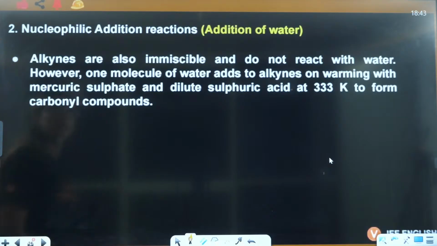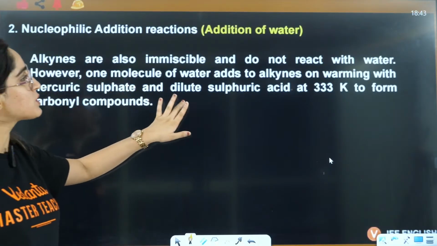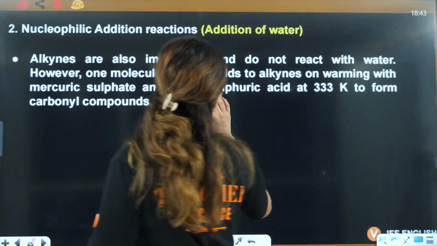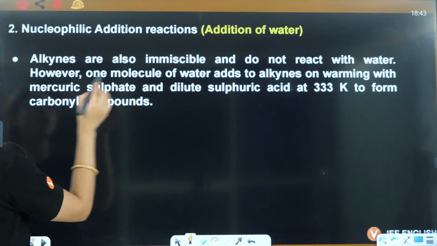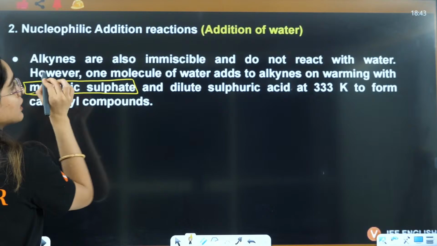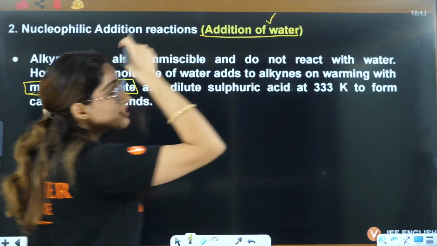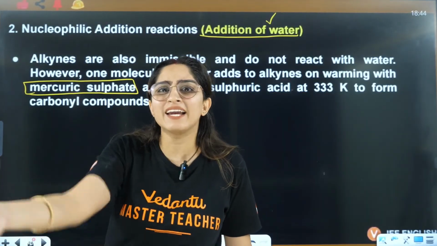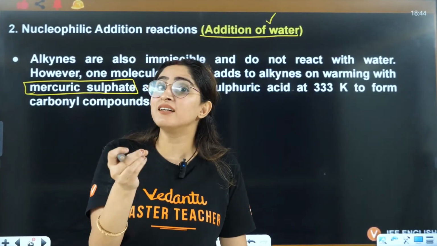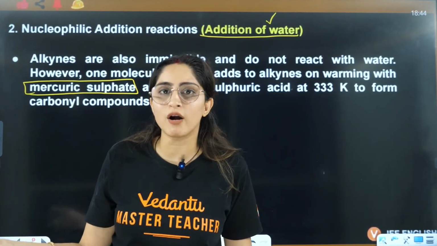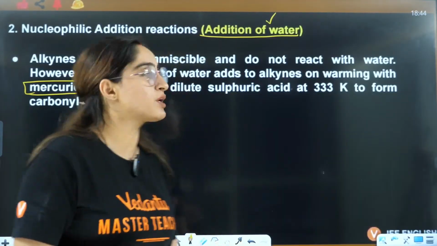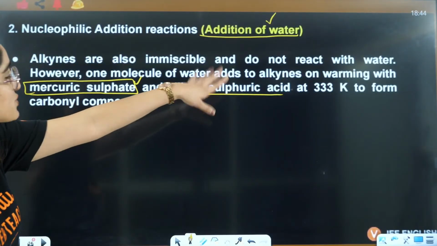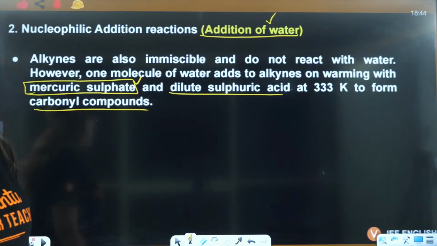Yes. So alkynes are also immiscible and do not react with water. However, one molecule of water adds to this on warming with mercuric sulfate. That means with addition of water, you can't just directly, if you remember in alkene how we used to do addition of water by just adding acid, we don't need any mercuric salt there. Here we need mercuric salt. Mercuric sulfate is needed, dilute sulfuric acid is needed, and the temperature is very high to form the carbonyl compounds